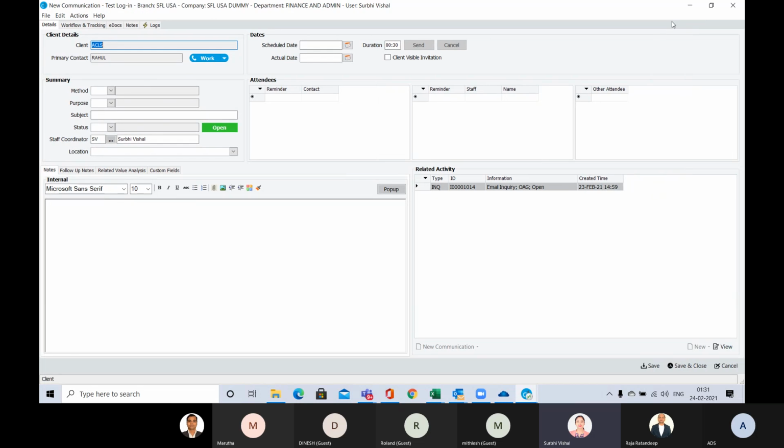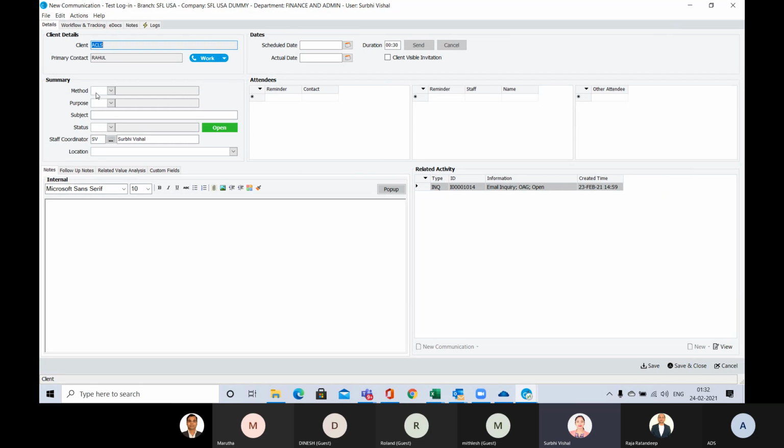This particular communication is with all the modules of sales and marketing. So in parallel they can create the communication, and they can feed the data over here.